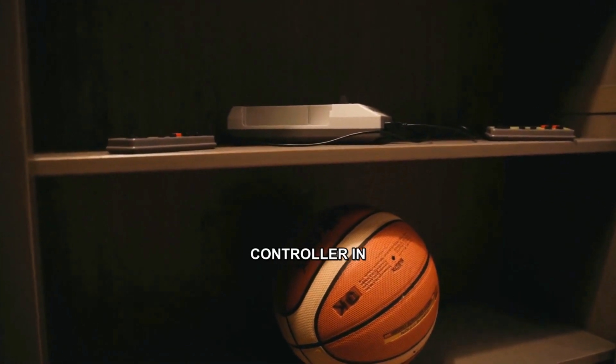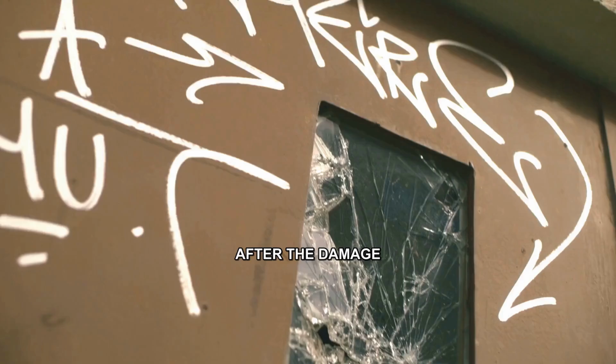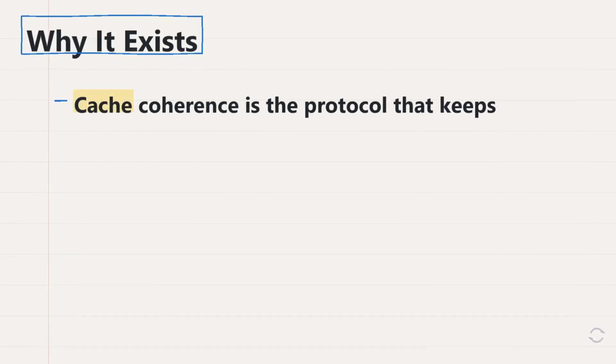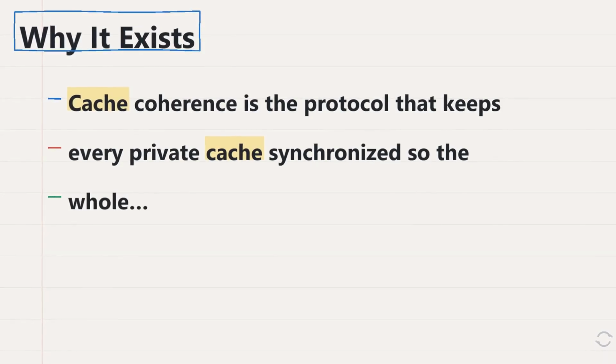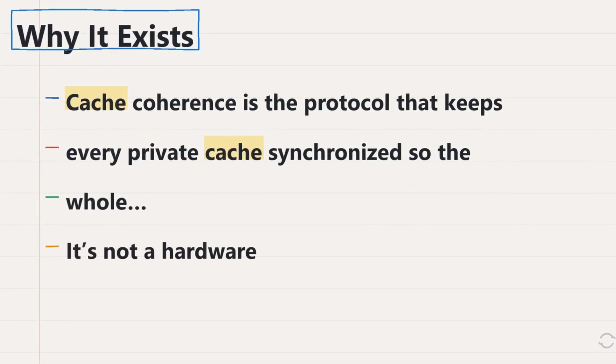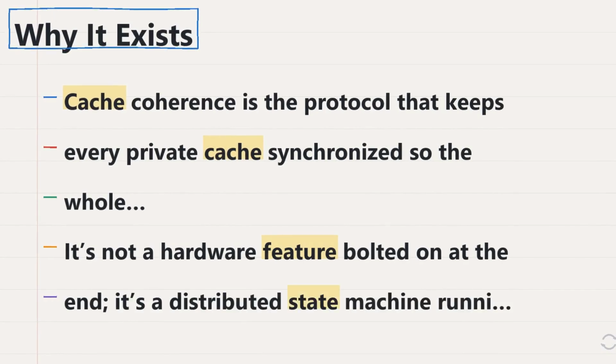The memory controller in DDR5 can't fix this. It only sees the final write after the damage is done. Cache coherence is the protocol that keeps every private cache synchronized, so the whole chip sees one consistent memory image. It's not a hardware feature bolted on at the end. It's a distributed state machine running in every cache line, tracking who might have a copy and what they're allowed to do.